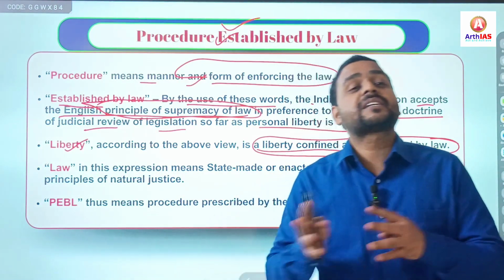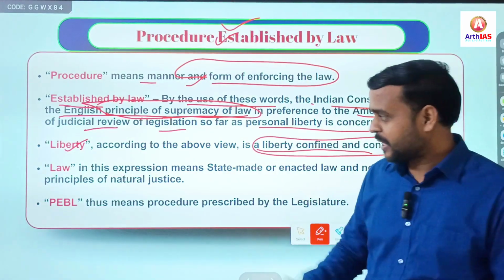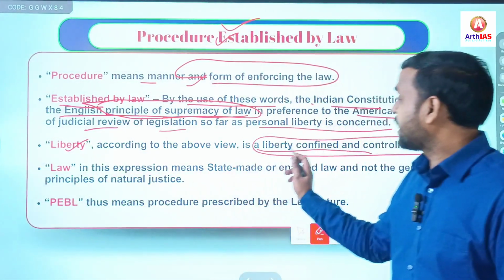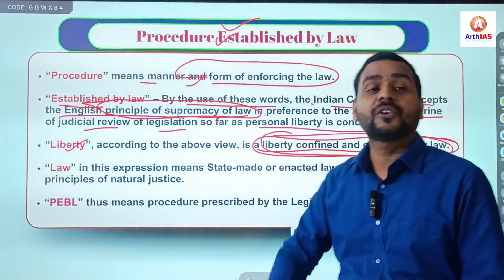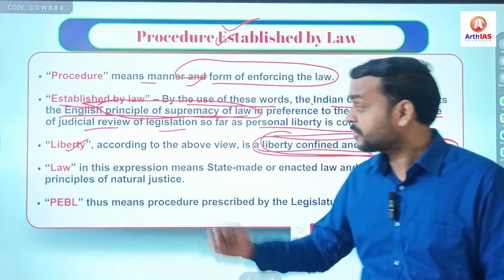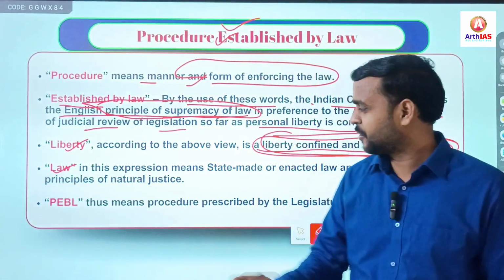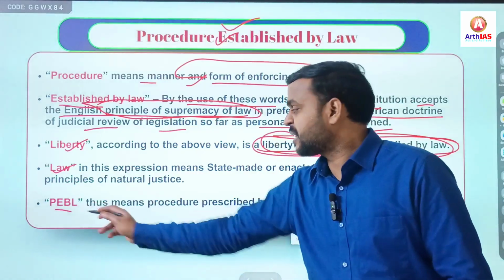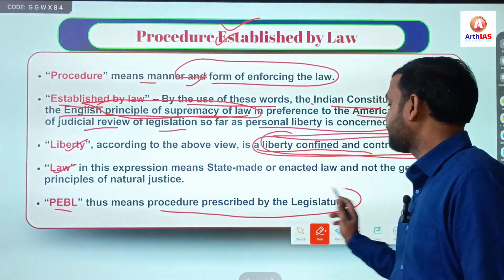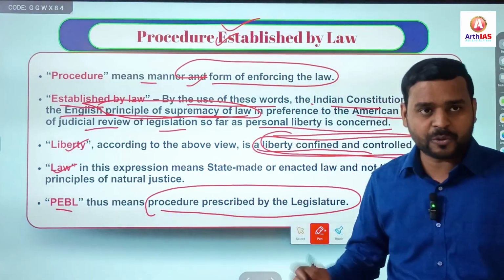Quite clear? Liberty can be confined and controlled by law, even in India. Law I have already discussed, no need to discuss again. So procedure established by law thus means procedure prescribed by the legislature. Already I have told you. Simple.